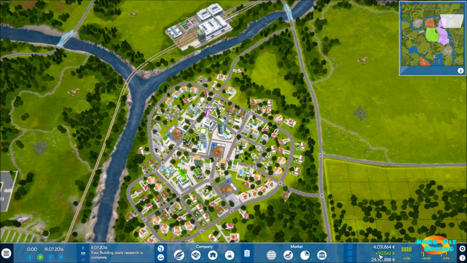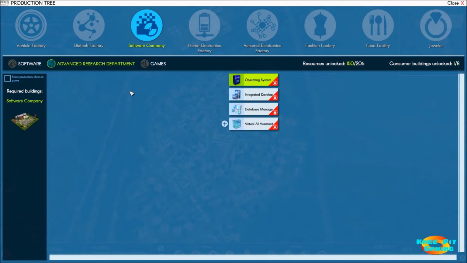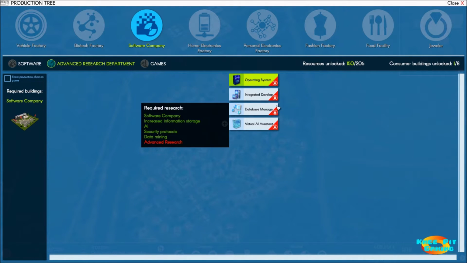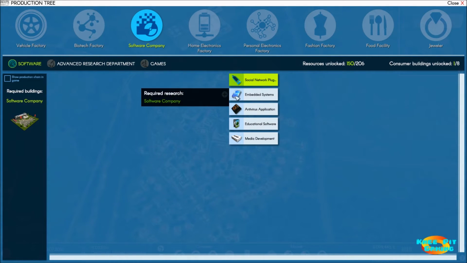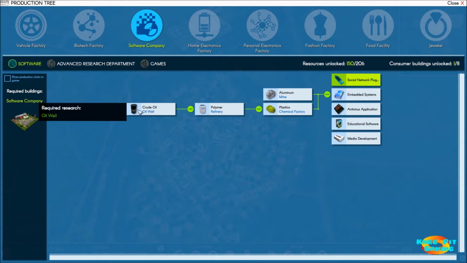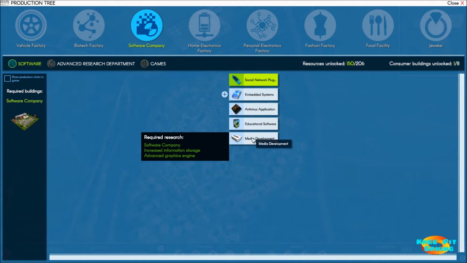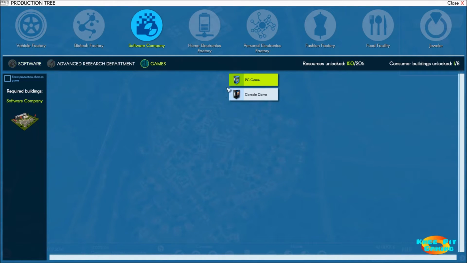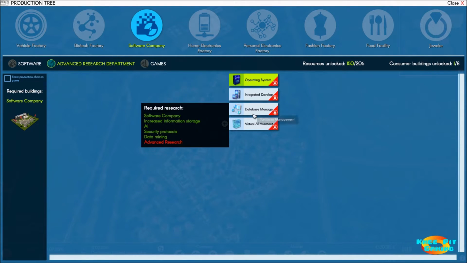Our bottom line is doing good. We're at 50,500 per day. Let's go into our product lines and see that if we want to, we still have several product offerings here under advanced research. We're not doing embedded systems simply because of some of the underlying things. I'm not interested in oil wells, refineries, or chemical factories right now. So we've got these other four already taken care of. Plus, we've got both games there. So we're ready to dive into this.